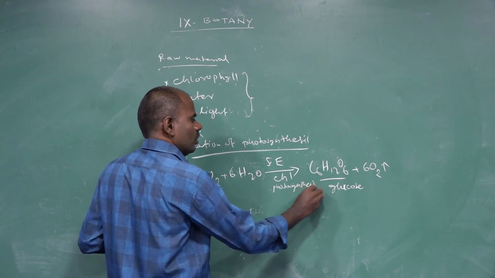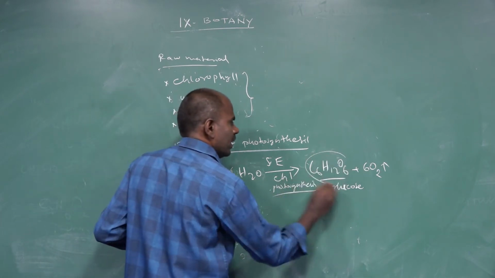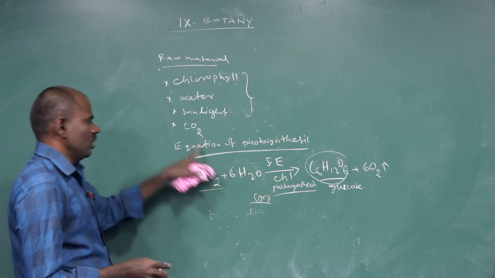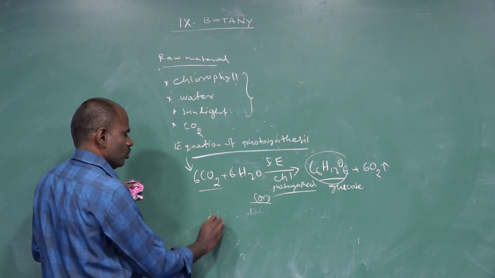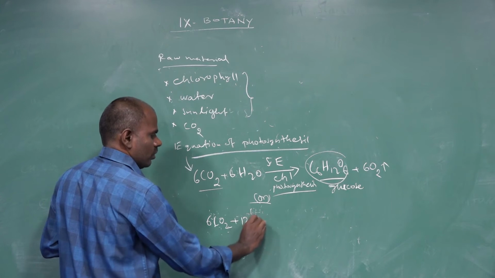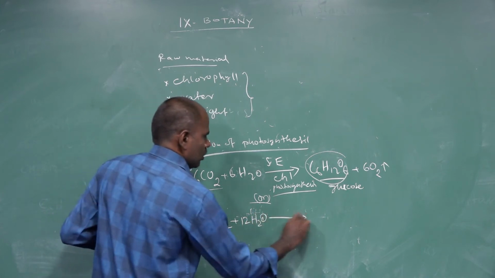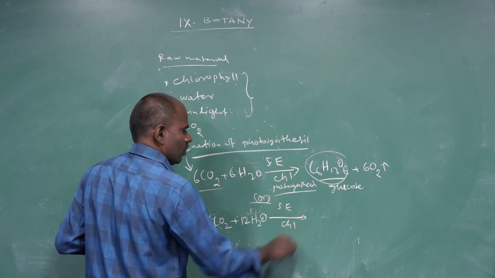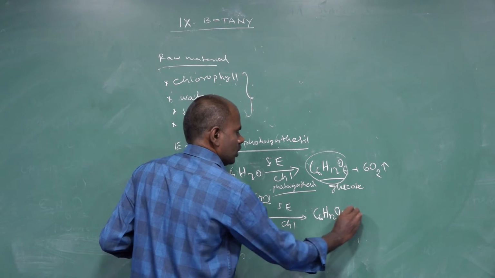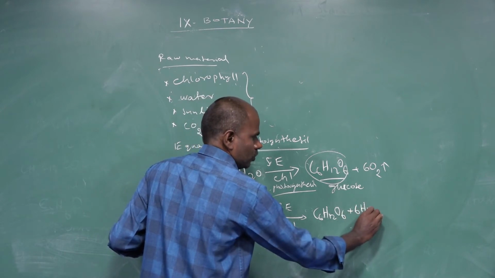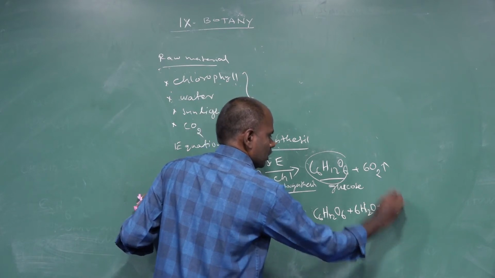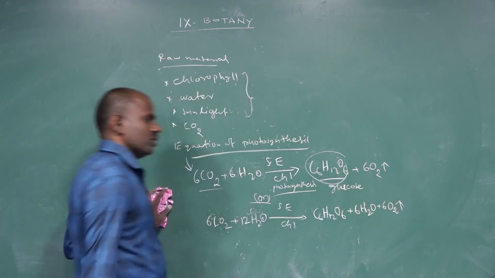Photosynthesis is the synthesis of food material. Another type of equation of photosynthesis: 6 moles of carbon dioxide plus 12 molecules of H2O, with the help of solar energy and chlorophyll pigments, gives C6H12O6 plus 6 moles of H2O plus 6 moles of oxygen. The oxygen is evolved during photosynthesis.